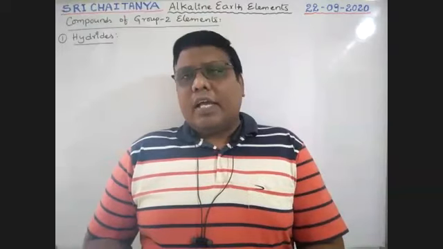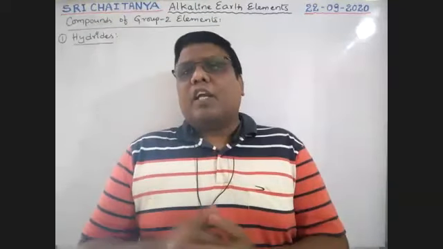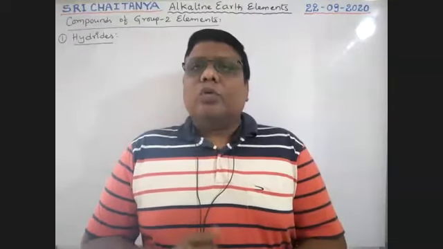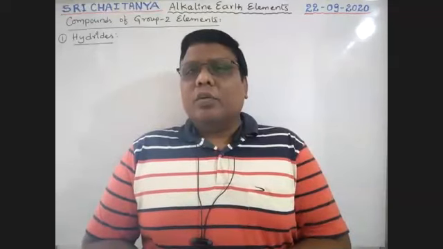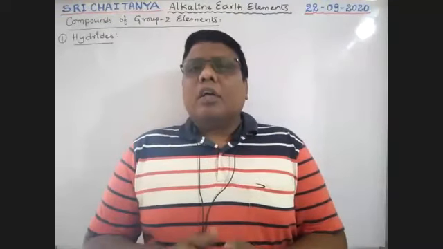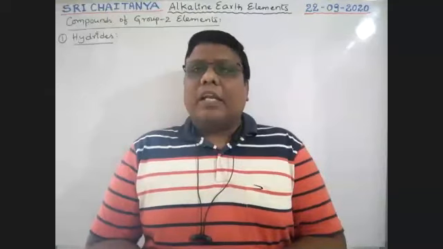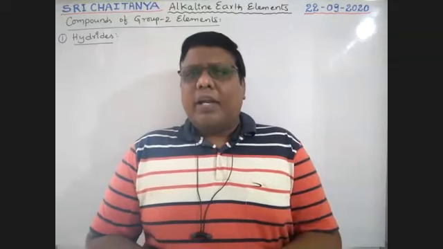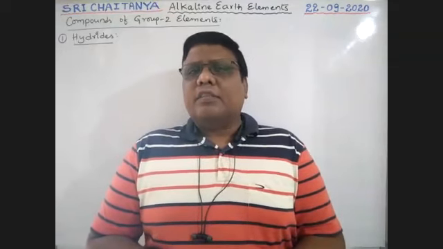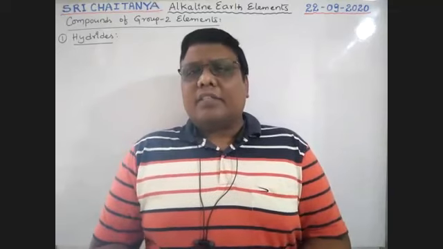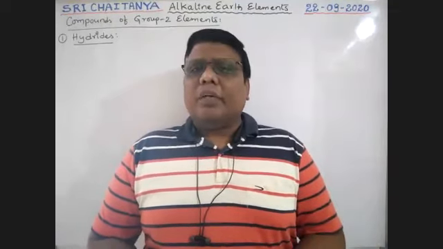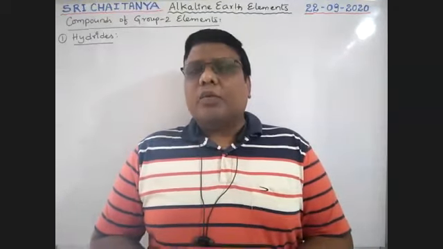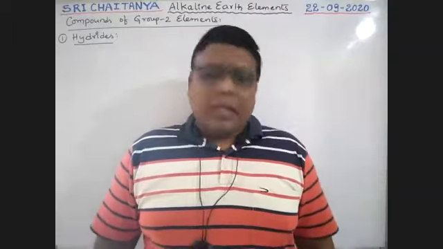So, in our yesterday's class, we completed the general physical and chemical properties of alkaline earth metals. Now, today my target is to explain some of the general compounds of these alkaline earth metals, that is, group 2 elements. What are those? Hydrides, oxides, sulfides, nitrates, next to halides, carbides. I want to explain them one by one. Okay. So now our target is to explain the compounds of alkaline earth metals.